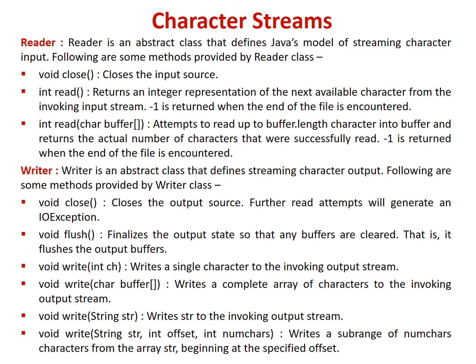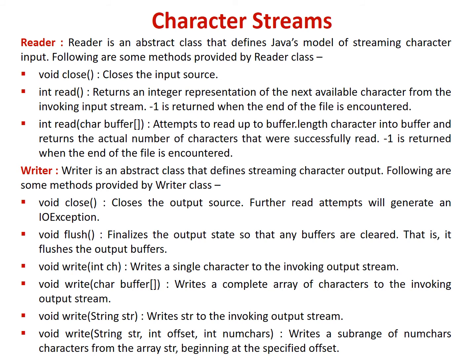Some methods in this class are: the first, close method, which closes the output stream. Further write attempts will generate an IO exception. Then the flush finalizes the output state so that any buffers are cleared. That is, it flushes the output buffers. After this, the method write with one integer parameter writes a single character to the invoking output stream. The method write with the character type argument writes a complete array of characters to the invoking output stream.